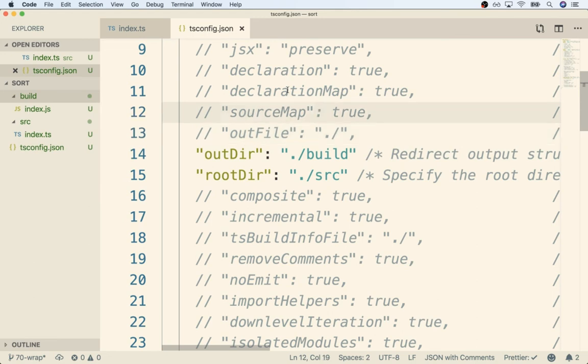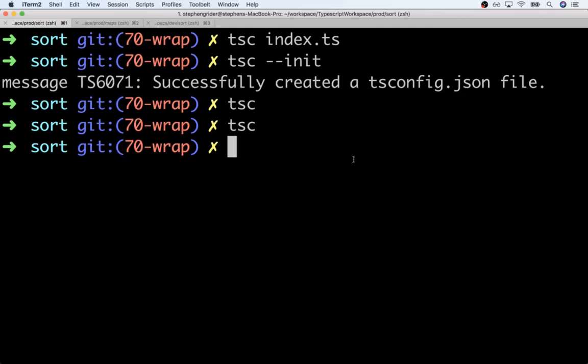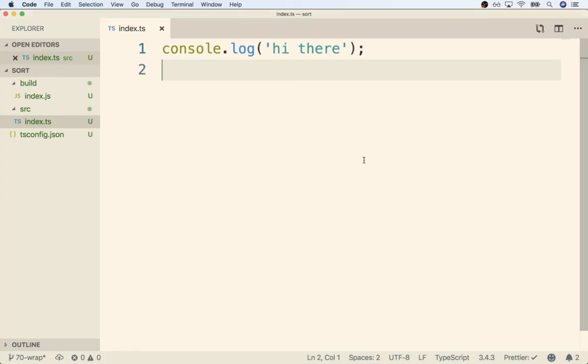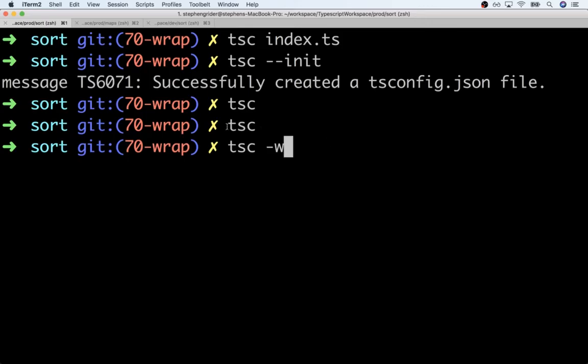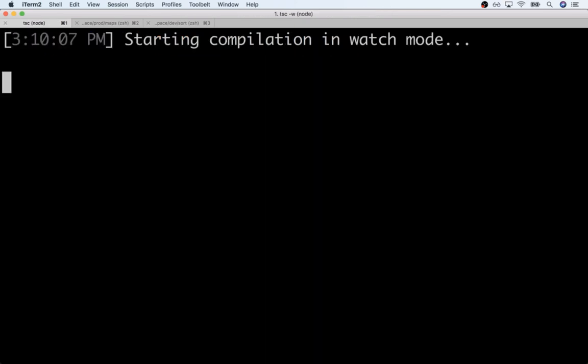Now, a very easy way to make this a little bit easier on ourselves would be to run tsc with one additional flag of -w. -w means watch all the files inside of the root dir, or essentially the src directory for us. So anytime we change any of our code inside of this src directory, the compiler is going to automatically recompile everything and stick it all into build for us. So that just means that we're not going to have to run tsc again and again. So I'm going to run that.